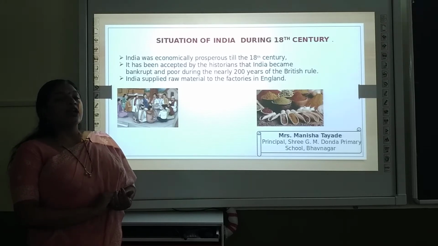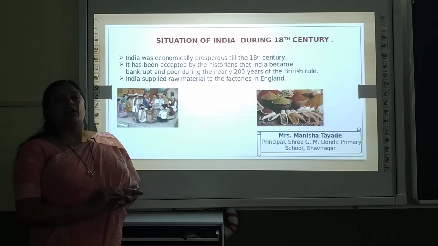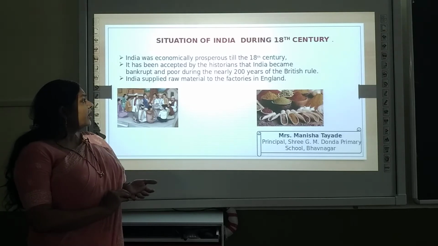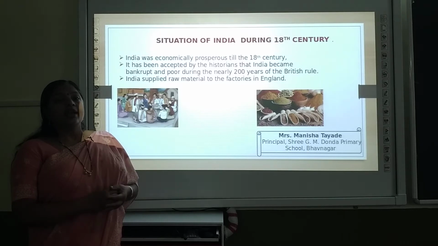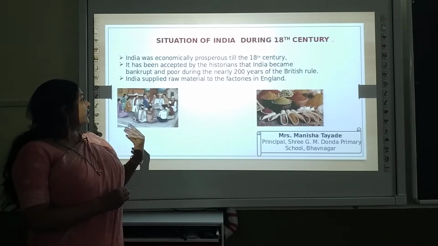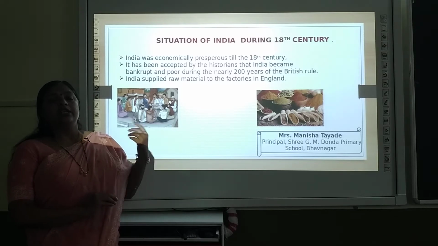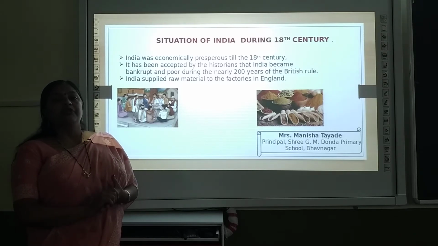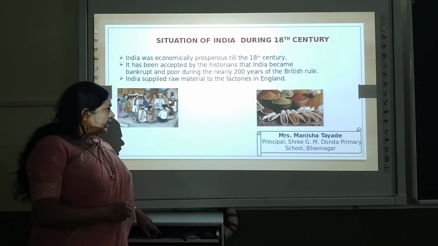But within the span of 200 years, where the Britishers ruled our country, after that our country became totally bankrupt and poor. Now how our country became bankrupt and poor? So regarding that, we will discuss that India supplied raw material to the factories in England. This was the major reason because of which our country became bankrupt and poor. So all these points we will discuss in detail.